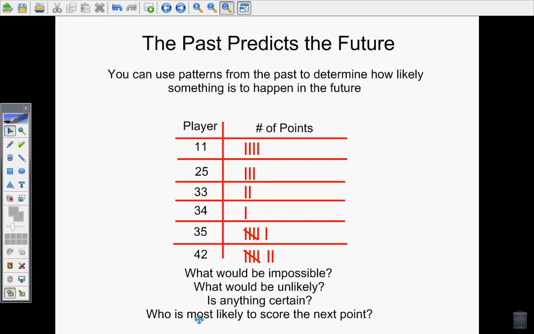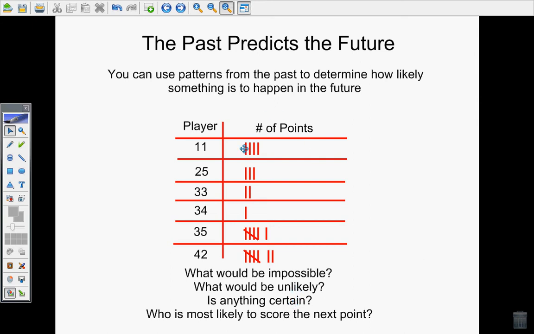Last but not least, I could analyze who is most likely to score the next point. Well, both player 42 and 35 seem to be doing very well. They have the most points out of anyone, so I could say it's most likely that they are going to score the next point. Notice it's easier for you to find things that are unlikely or likely. It's challenging to find something that's impossible or certain because those were the things furthest on our spectrum of probability, and really most things are considered either likely or unlikely.